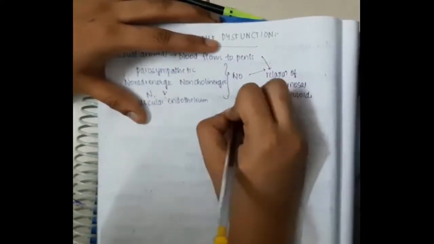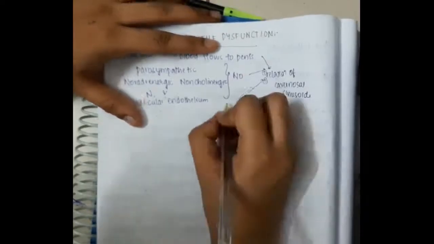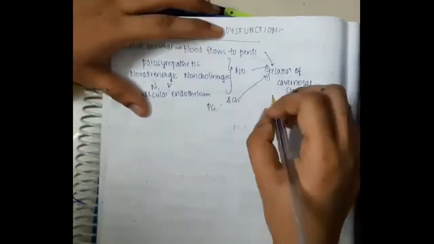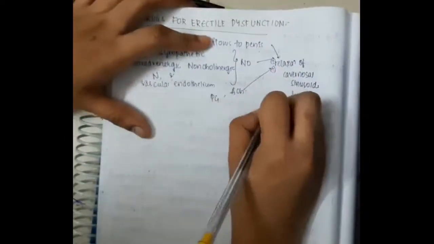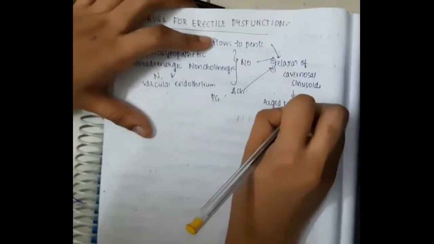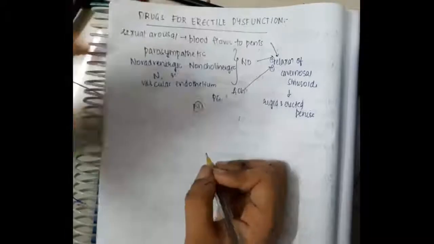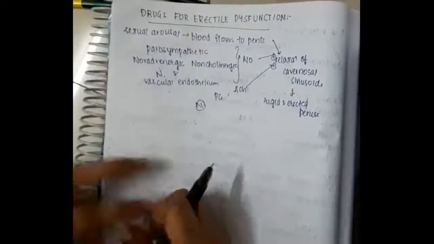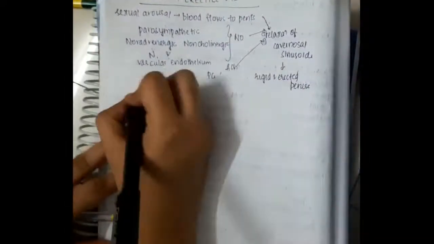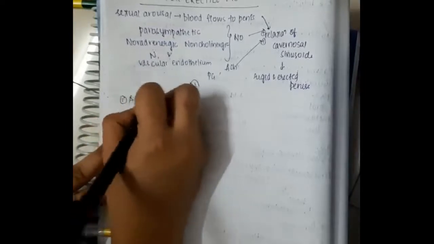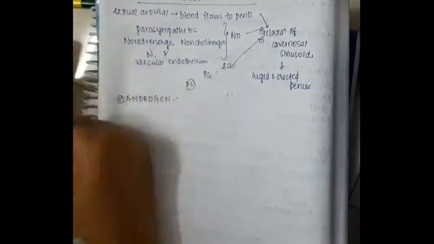This nitric oxide and flowing blood will cause relaxation of cavernous sinusoids, thus causing a rigid, erect penis. This act is also activated by acetylcholine and prostaglandin. This occurs normally.